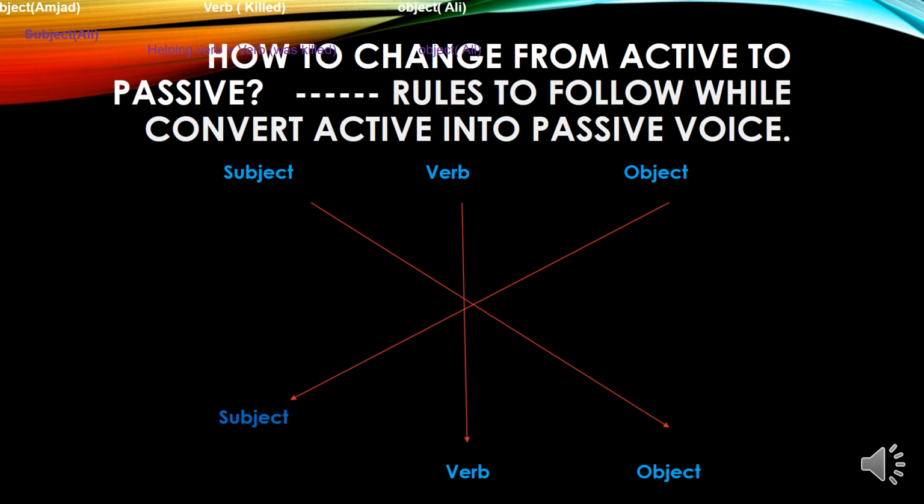How to change from active to passive voice? These are the rules to follow while converting active into passive voice. In the active voice sentence, first of all, at the start there is the subject, then the verb, and then the object. But when we convert it into passive voice, this object will become the subject in the passive voice, then there is the third form of the verb, and then the object, which is in fact the subject of the active voice.